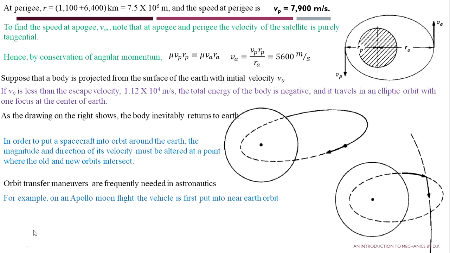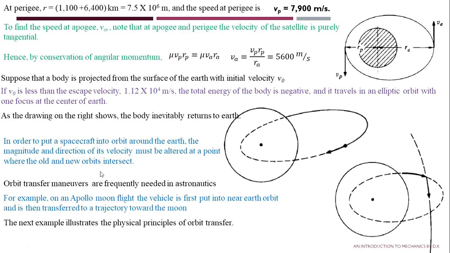For example, on an Apollo moon flight, the vehicle is first put into near Earth orbit and is then transferred to a trajectory towards the moon. So in this way, we can find the energy and angular momentum of the satellite, and in the coming section we will discuss the physical principle of orbit transfer that deals with the maneuvers.